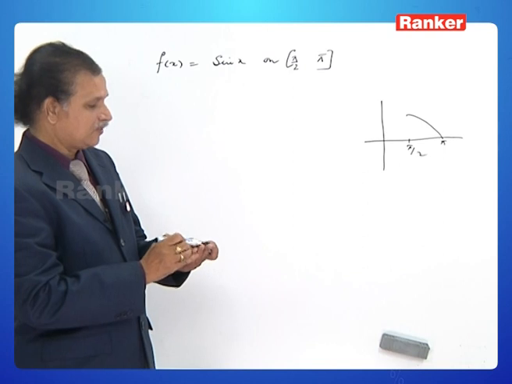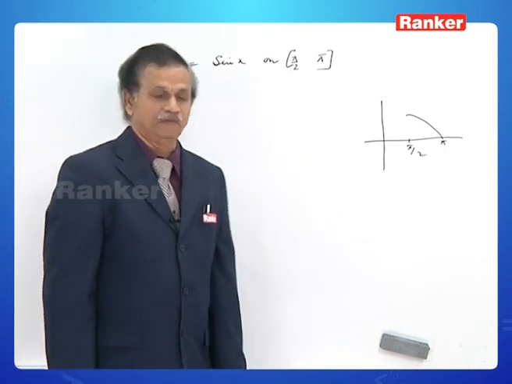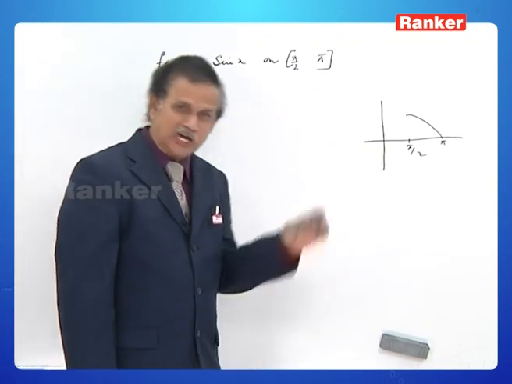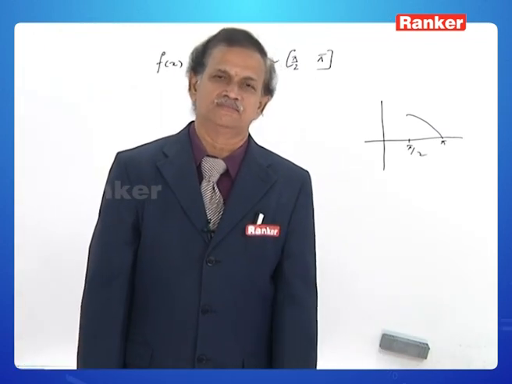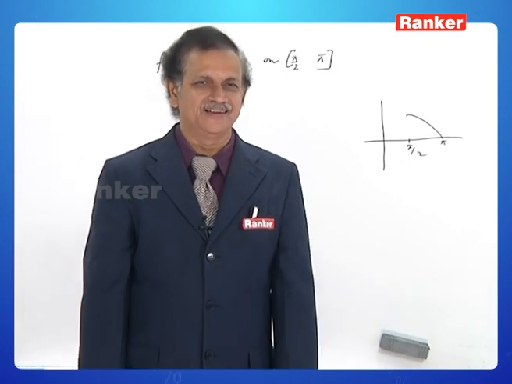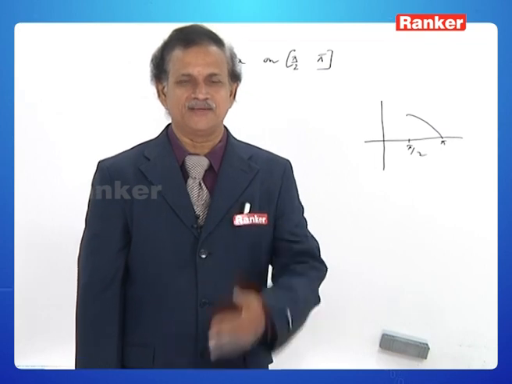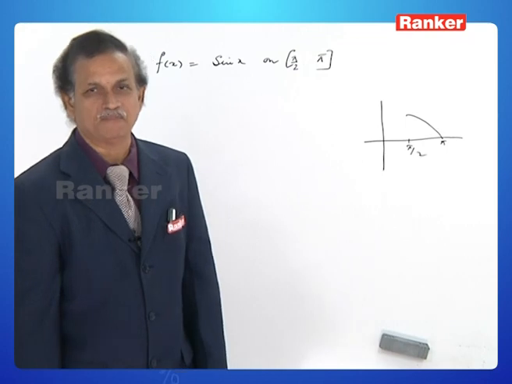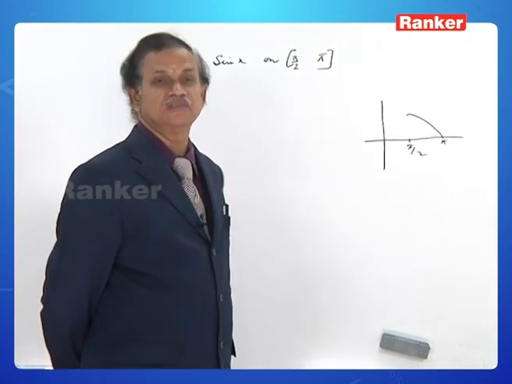That is f of x equal to sin x in the interval pi by 2 to pi. Where can you draw a tangent parallel to x-axis on the curve y is equal to sin x? It is just not possible. And that has been noticed by Rolle's theorem itself in the beginning. As f of pi by 2 is not equal to f of pi, we cannot apply Rolle's mean value theorem for that function.